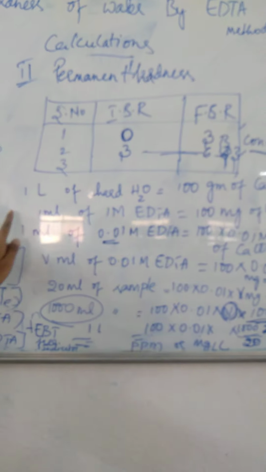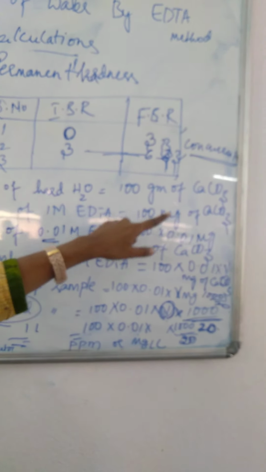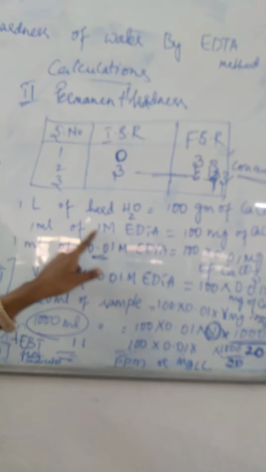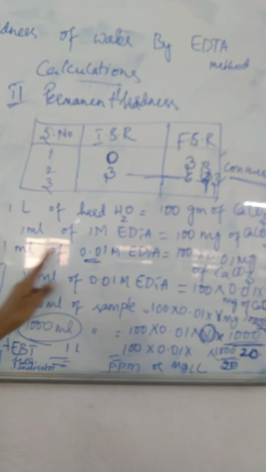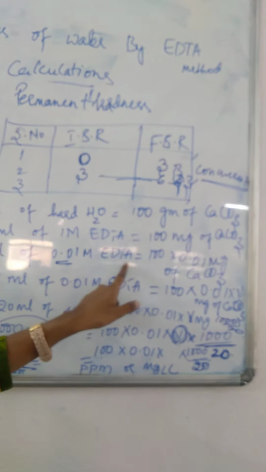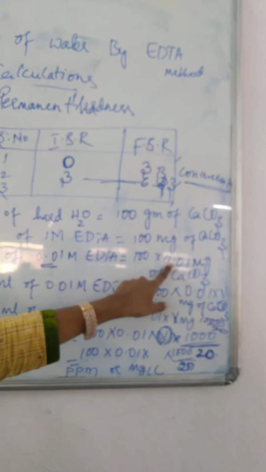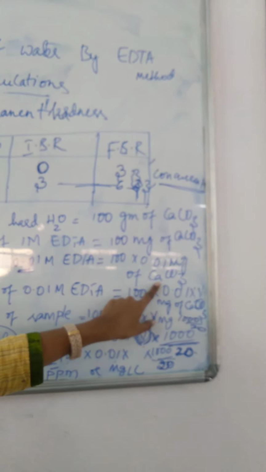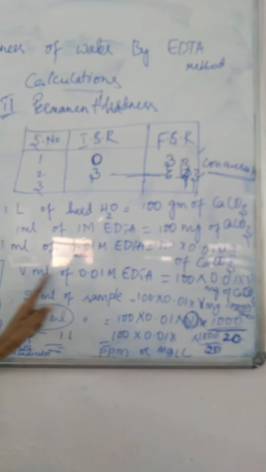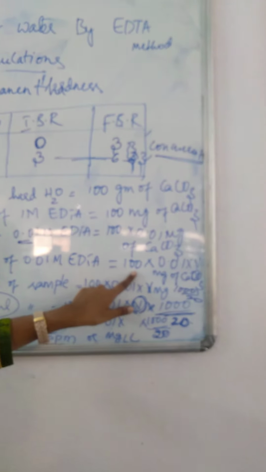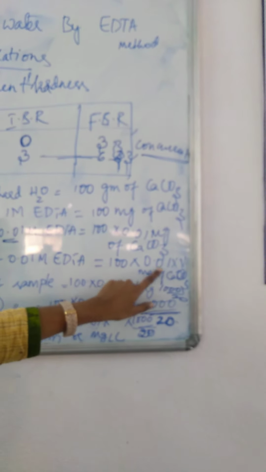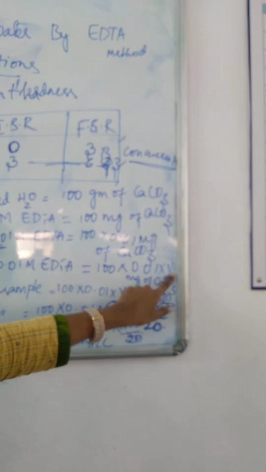Same process: 1 liter of hard water consists of 100 grams of calcium carbonate, 1 ml of 1 molar EDTA is equal to 100 mg of calcium carbonate, and 1 ml of 0.01 molar EDTA is equal to 100 into 0.01 mg of calcium carbonate. V ml of 0.01 EDTA is equal to 100 multiplied by 0.01 into volume.